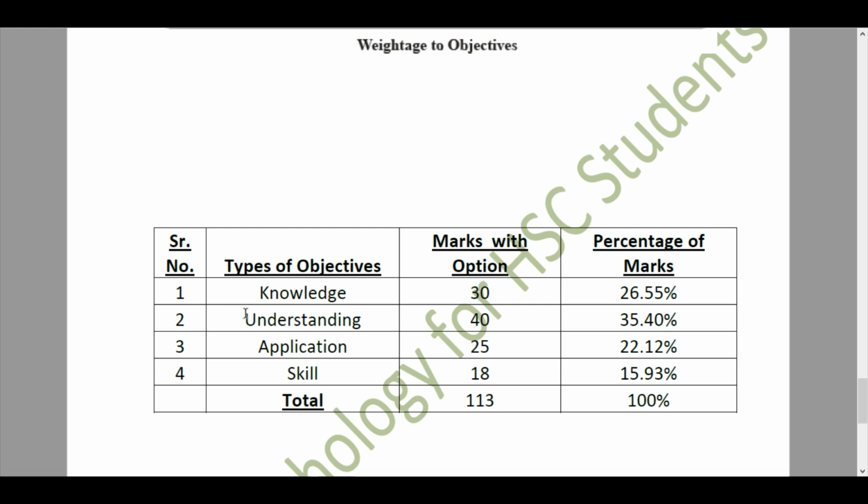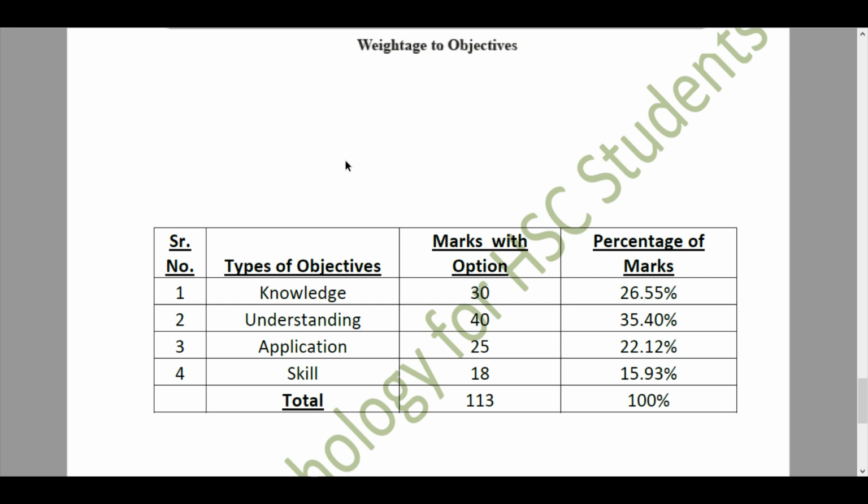Then we have the second type of objective, that is understanding. This with marks of options would be 40 marks, with 35.40 percentage of marks here. And then we have applications as our third type of objective. This would hold 25 marks with option, and the percentage of marks to be asked here would be 22.12 percentage.